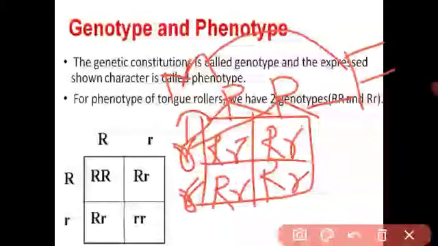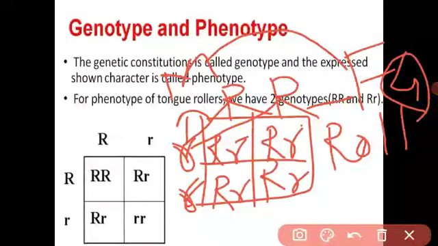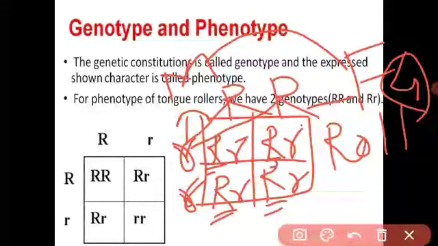Capital R means all 4 offspring can roll their tongue. 4 offspring can roll their tongue. How is it possible? Because each and every offspring has a dominant character. Capital R is present. Capital R is dominant. So the dominant characters express themselves. So all 4 offspring can roll their tongue.